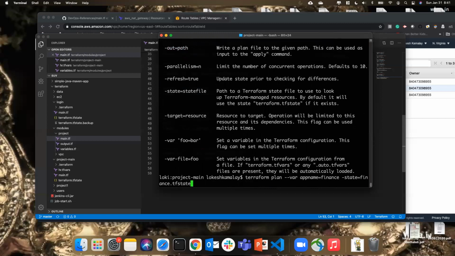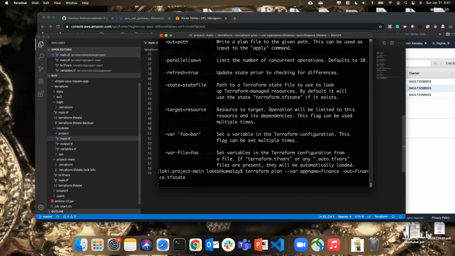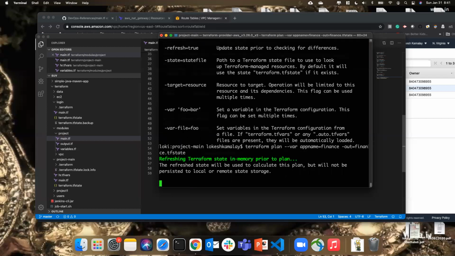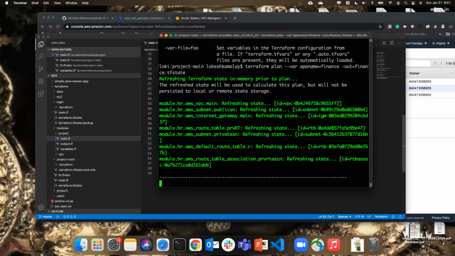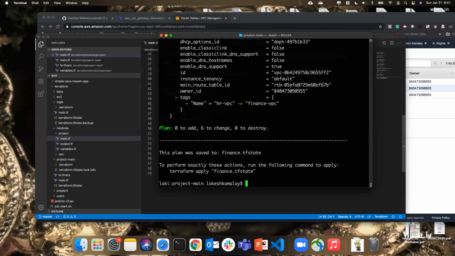So let me use the out parameter here. Why?